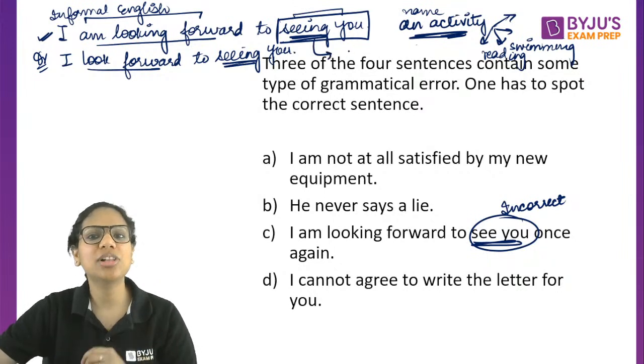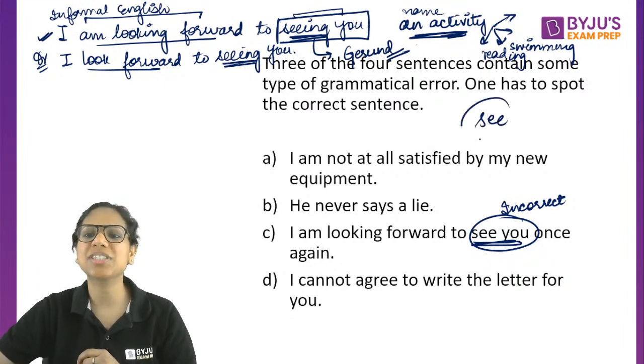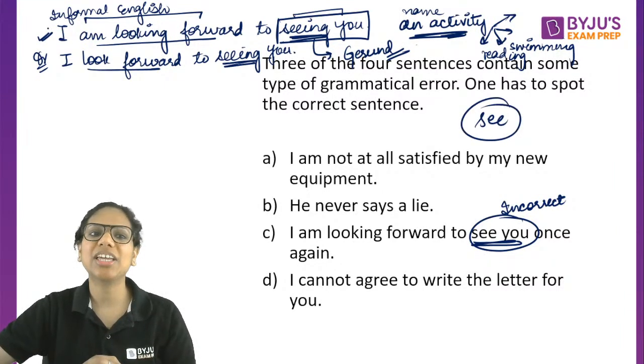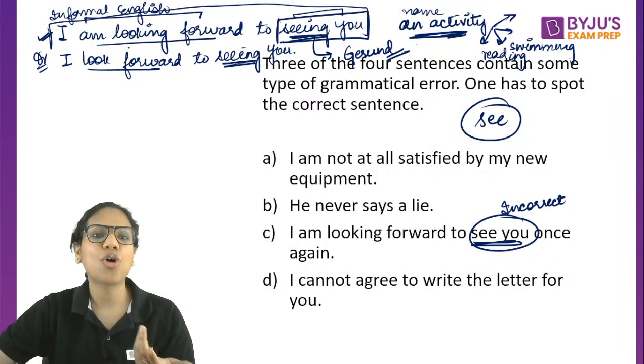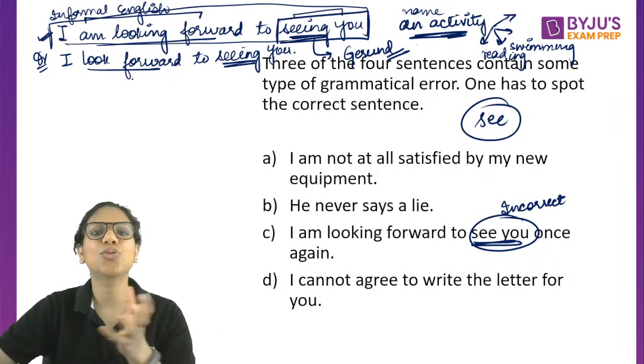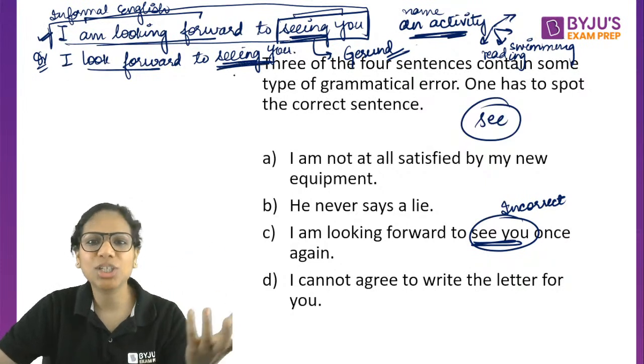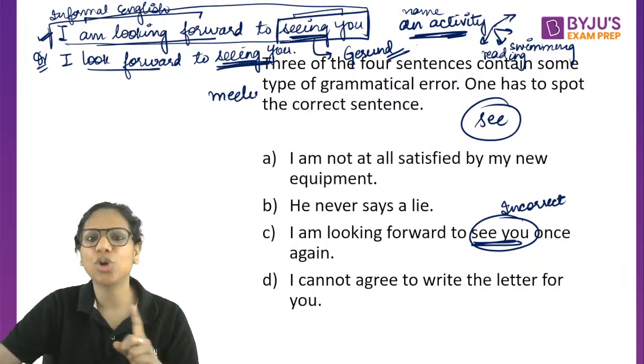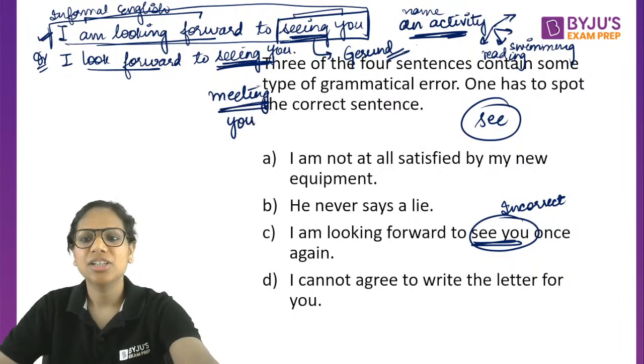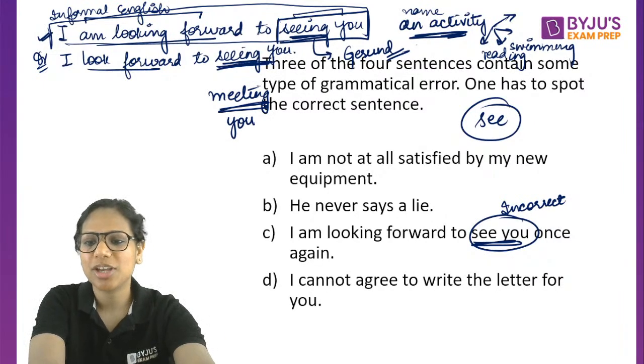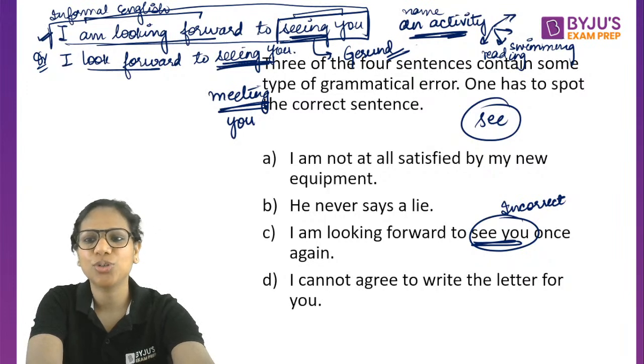In grammar, we call such nouns gerunds. So actually a gerund is required here, okay, and not the base form of the verb see. Remember this, it will be very handy for your mails because more often than not, we do write this sentence. I look forward to meeting you, right? There also it should be meeting you, not meet you. That is incorrect. Okay, meeting you. So I hope this is crystal clear now to everybody and you will write "look forward to meeting you," right?